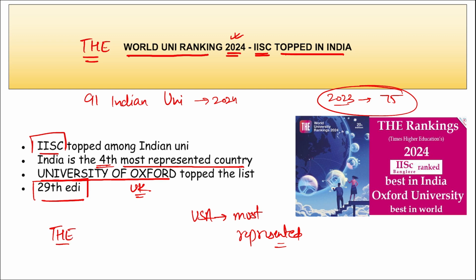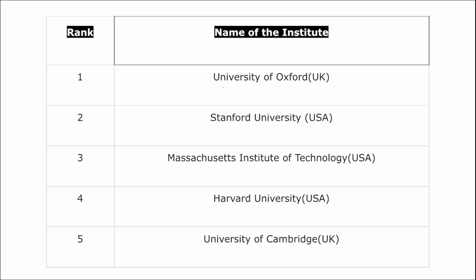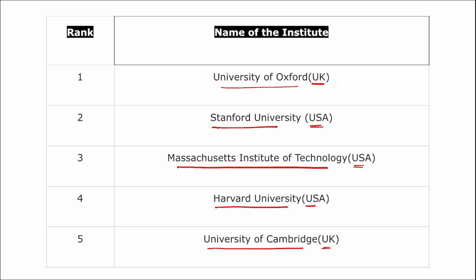Then if we talk about THE, Times Higher Education ranking, who is the CEO here? Paul Howarth is the CEO, and its headquarters is in London, United Kingdom. Correct? So this is related to your THE University Ranking, the 29th edition of it. And from Indian universities, it is IISc Bangalore that secured the top position. Here you can see University of Oxford, UK on first, Stanford University of USA second, MIT of USA third, Harvard University fourth, and University of Cambridge of UK at fifth position.